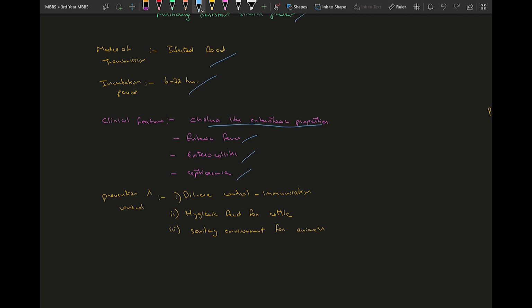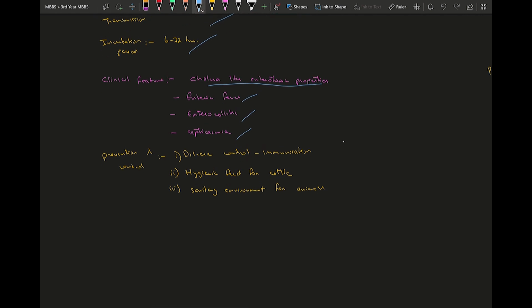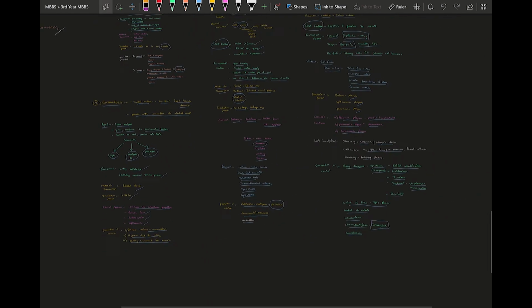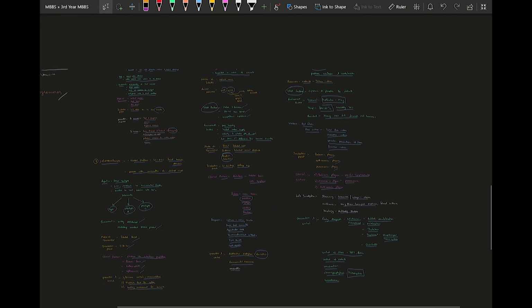And the prevention and control methods of this disease would be your immunization and your hygiene, food for cattle, and sanitary environment for animals. So those are all the diseases which we have covered today, and I hope this was really useful for you. Thank you.